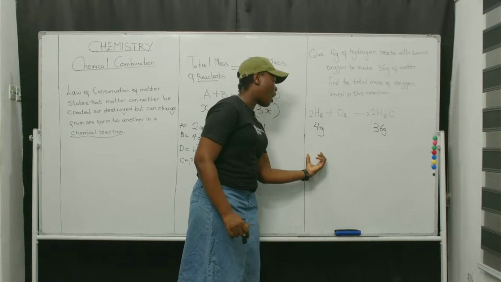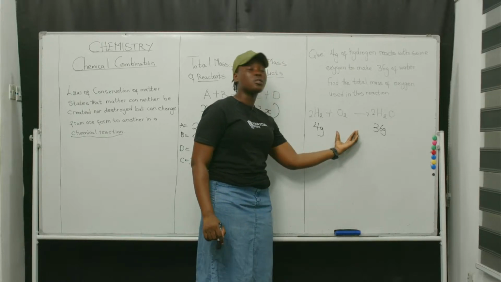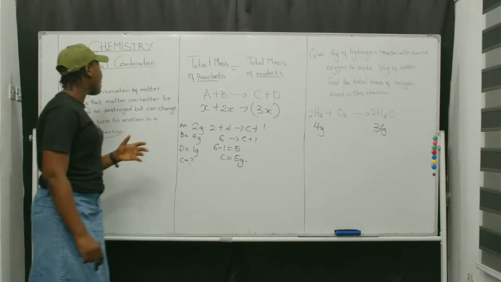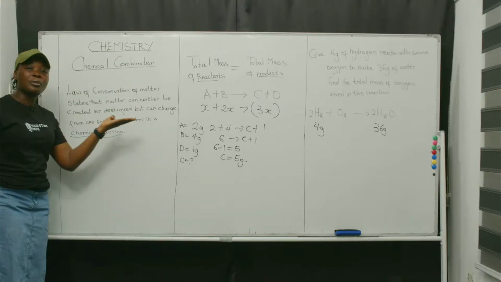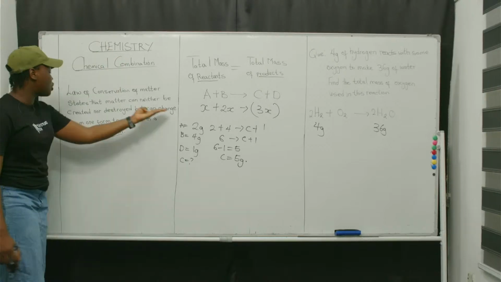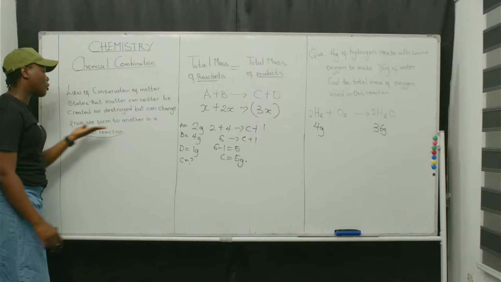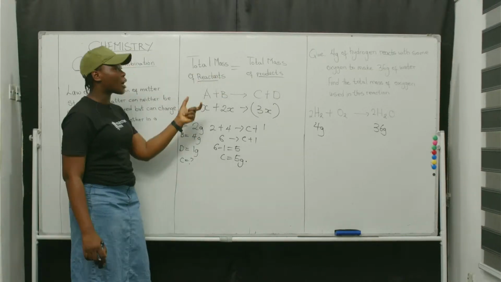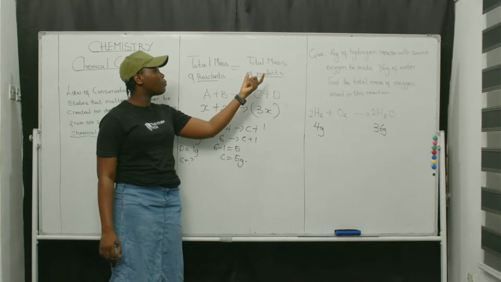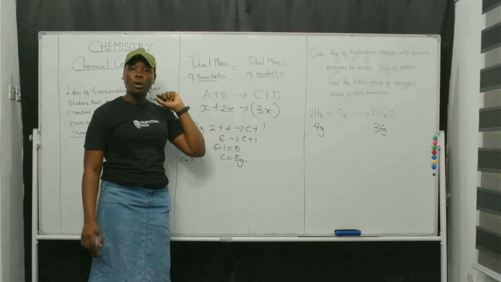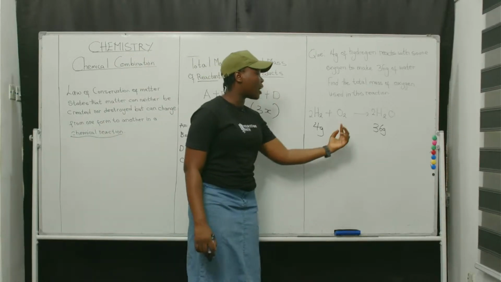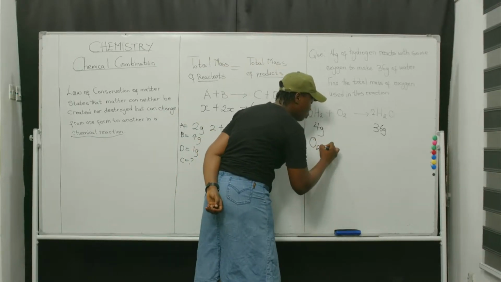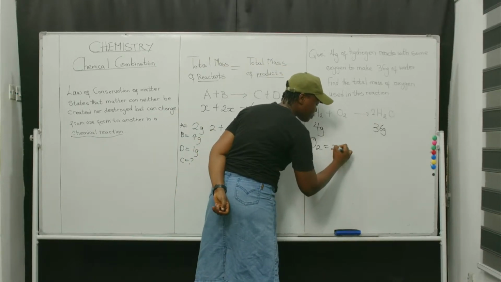And here, hydrogen is 4. We're told to calculate oxygen using the law of conservation of matter, which states that matter can neither be created nor destroyed, but can change from one form to another in a chemical reaction. And we've concluded that the sum of the mass of reactants is always equal to the sum of the masses of products. So from here, we can determine the mass of oxygen. Mass of oxygen then will be the mass of water, right?